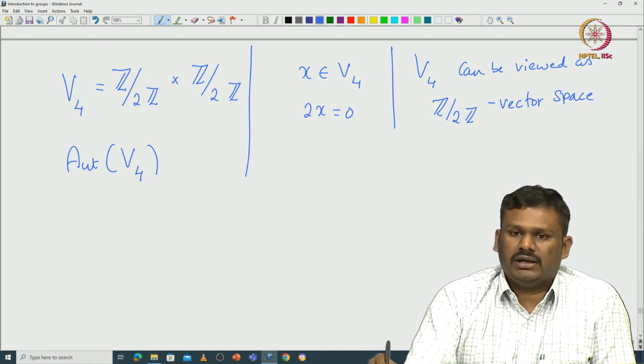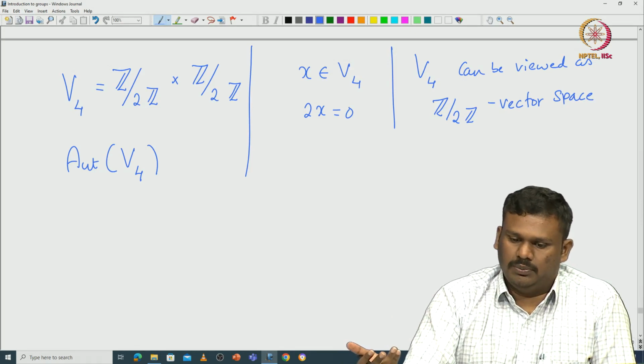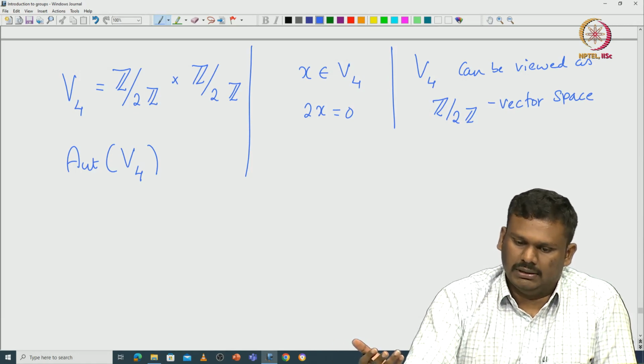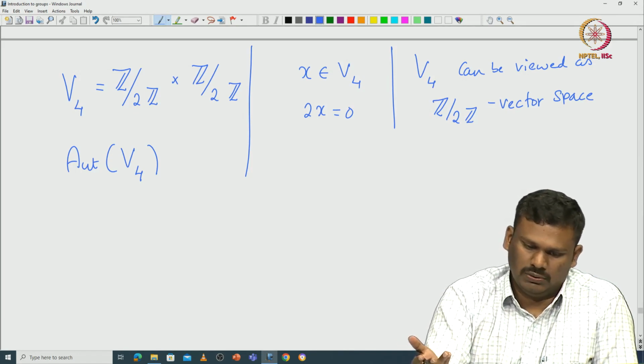So, the cardinality of V4 has to be Z/2Z raised to the power of the dimension of V4. You can see that this is exactly 4. So, the cardinality is 4, the dimension is 2. Okay.